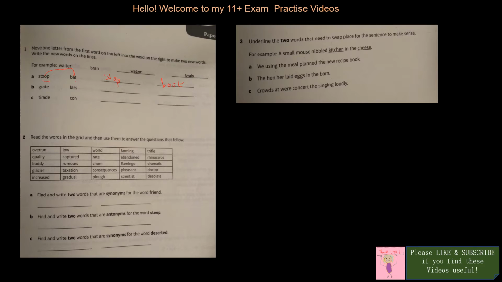Okay, then great and last. If I move the G here, it will be rate and glass. Okay, then tirade and con. If I move the I here, it gets trade and coin.